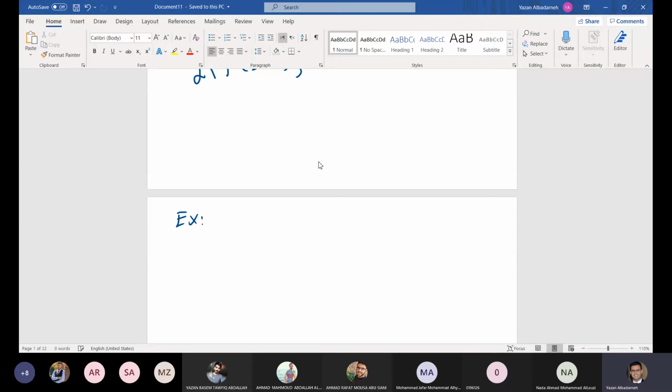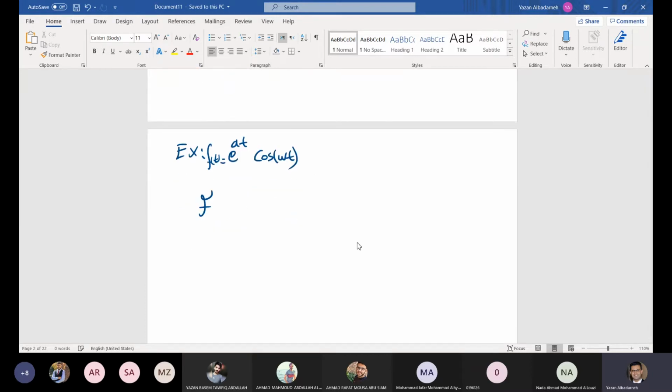For the first example, we have f of t equal to e to the power at multiplied by cosine omega t, and we need to find F of s. How do you find F of s? This one is written in the form e to the power at multiplied by f of t. If you don't like this, you can have g of t, for example. So in this case, what do we have?